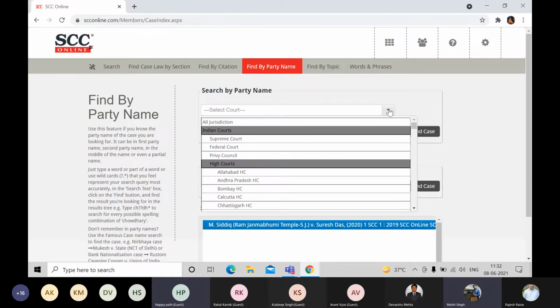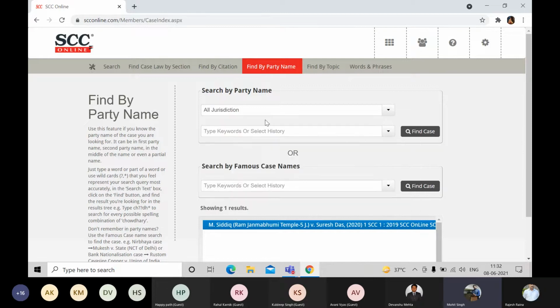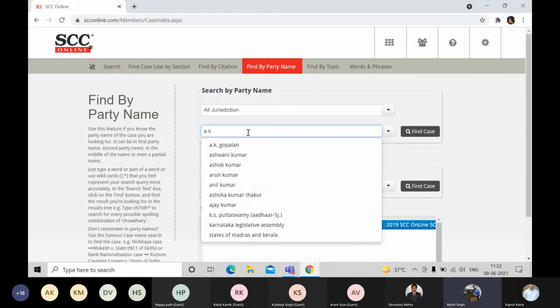Now in this search, students, first of all, you would like to see from which jurisdiction that particular case was delivered. Was it delivered from Supreme Court? Was it delivered from High Court? If you're not sure, then please click on all jurisdiction. In my scenario, yes, I'm not sure about the court, so I'll click on all jurisdiction. There you go. And now the party name I'm taking is a very old case, but most of you have already gone through this case. That is called AK Gopalan versus State of Madras. So there you go, we can type AK Gopalan.